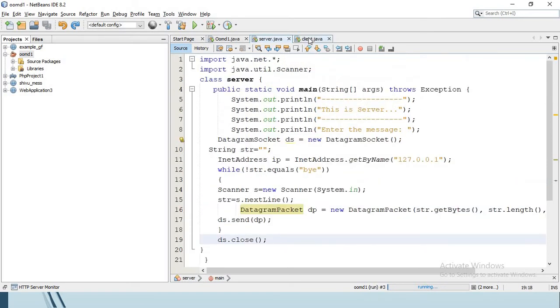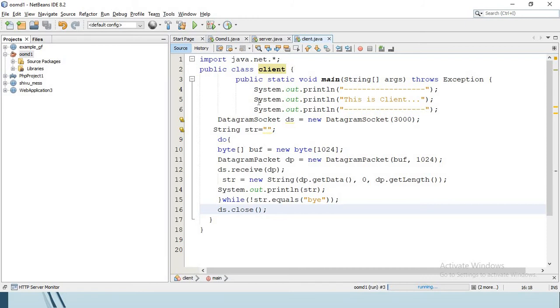Next is the client program. In the client code, we have used the same things: java.net and datagram socket for establishing a connection with the server, and 3000 is the port number that we have used to get connected to the server.